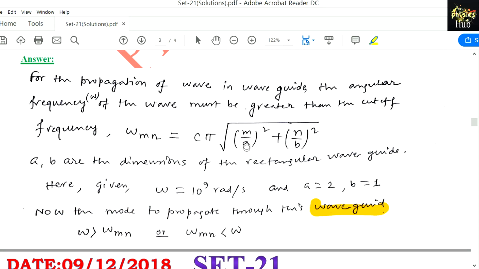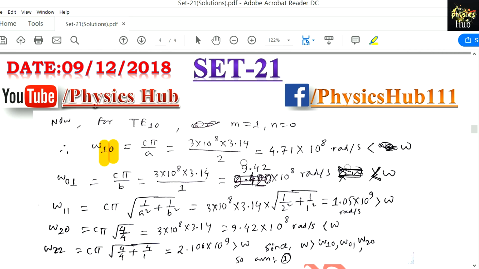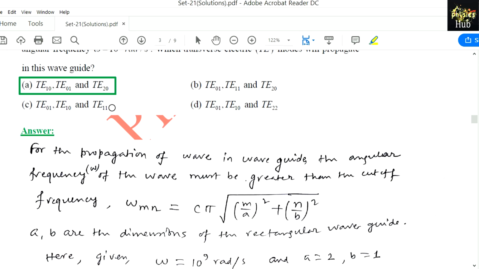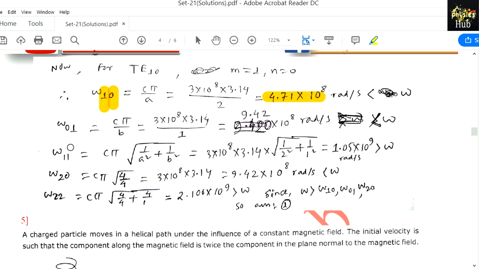So if you put m equals 1, n equals 0, it means c pi by a. We just put the value, everything is given, and we see that it is 4.71 into 10 to the power 8 rad per second, and the omega is given to be 10 to the power 9. So it's basically less than omega. Similarly, omega 01 is calculated as 9.42 into 10 to the power 8 rad per second, and it is also less than omega. Omega 11 is also calculated, and we see it is greater than omega.